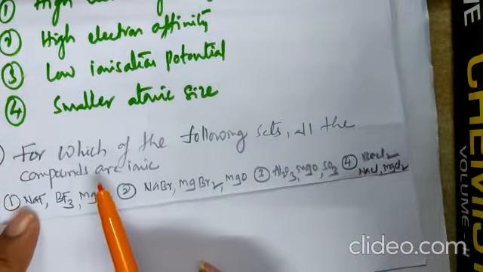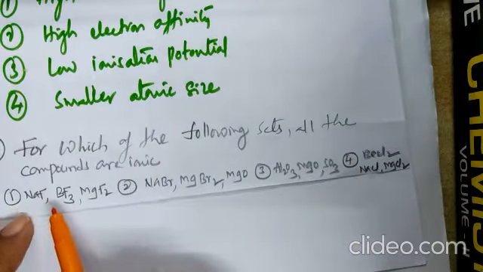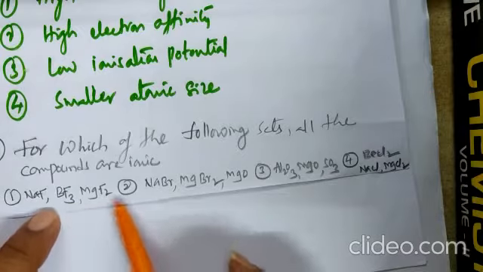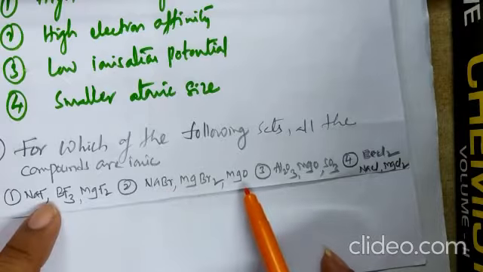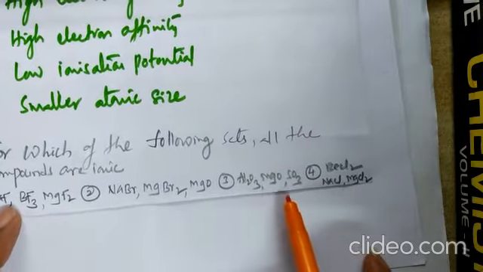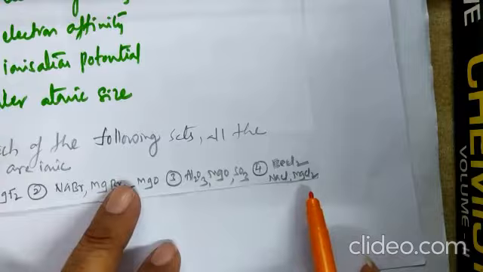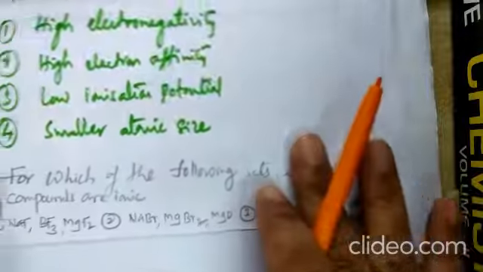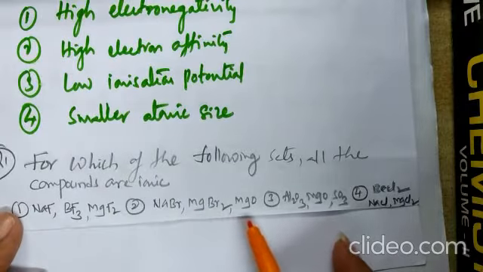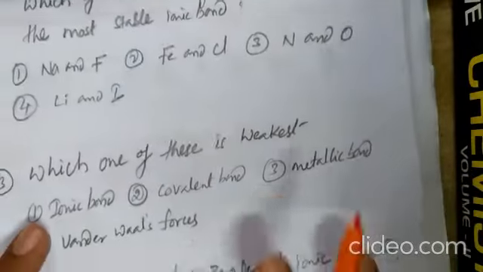Question number 21. In which of the following sets are all the compounds ionic? First option, NaF, BF3, MgF2. Here BF3 is covalent. NaBr, MgBr2, MgO: all three are ionic. Al2O3, MgO, SO3: here SO3 is covalent. And the fourth option, BeCl2, NaCl, MgCl2: BeCl2 is covalent. So the correct answer is the second one, NaBr, MgBr2, MgO, which are ionic in nature.